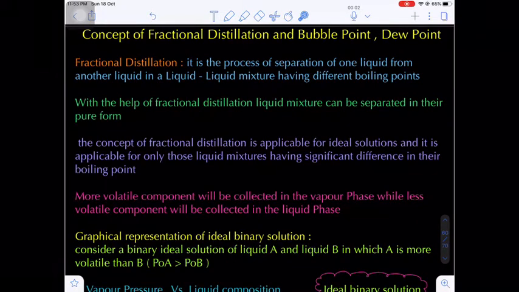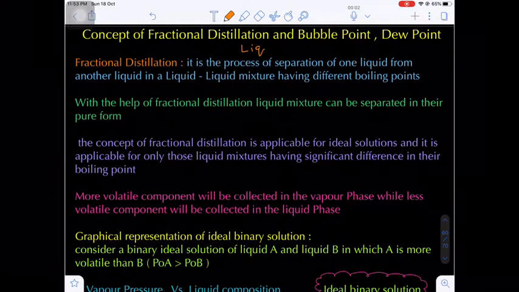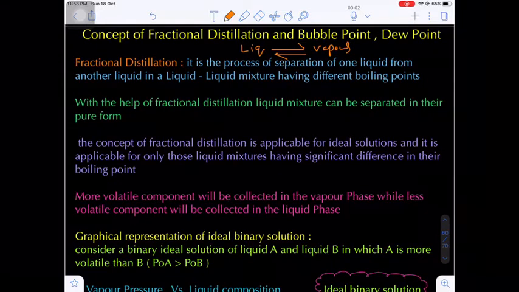Evaporation followed by condensation. Generally, if you are heating any liquid, the liquid will undergo evaporation or vaporization, so you will get vapor, and on subsequent cooling of that vapor you will get a liquid. There is a dynamic equilibrium established between the conversion of a liquid into vapor and vice versa. Are you getting my point? So the heating of a liquid into vapor followed by condensation of the vapor into liquid, this phenomenon is known as distillation. In this distillation, especially, we can purify impure compounds.